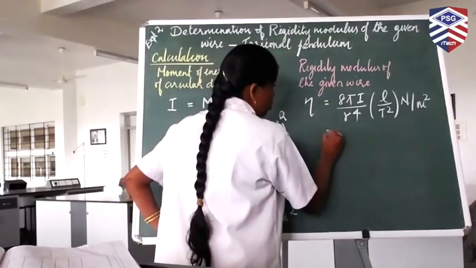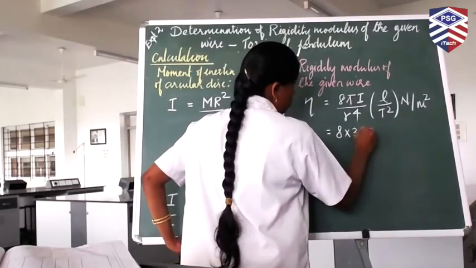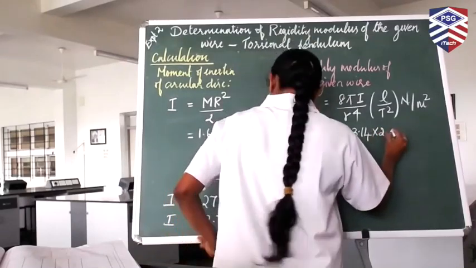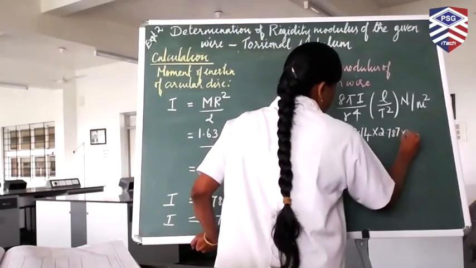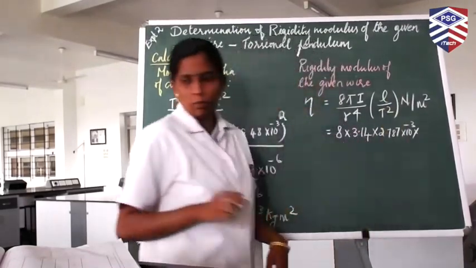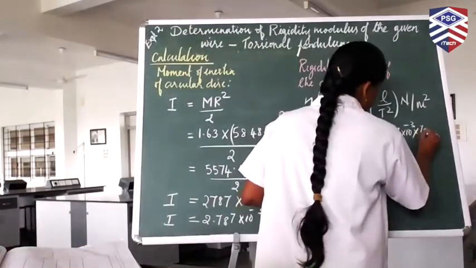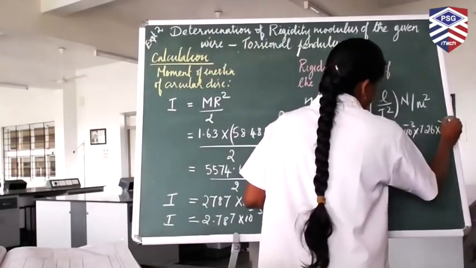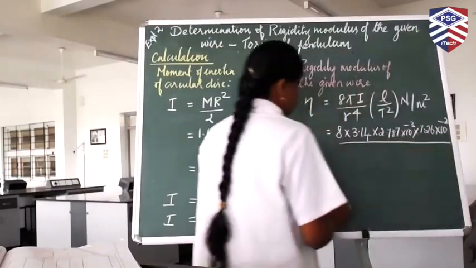Now upon substituting all the values, 8 into 3.14 into the value of I, 2.787 into 10 power minus 3, into the value of L by T square what we have calculated from the tabular column, 7.26 into 10 power minus 2, the whole thing divided by r.